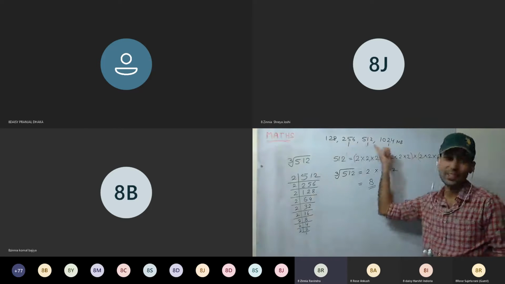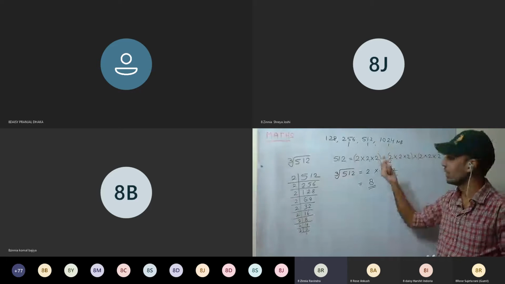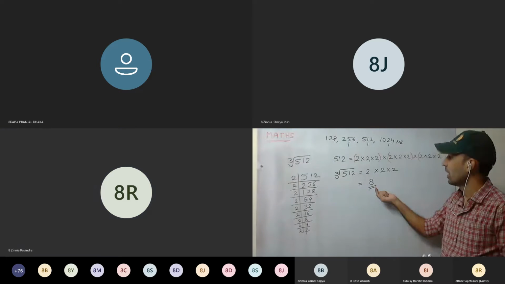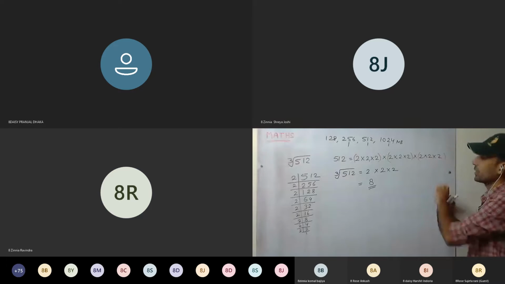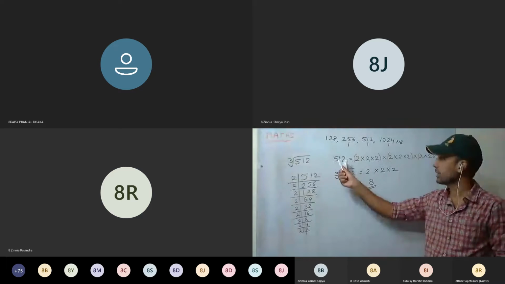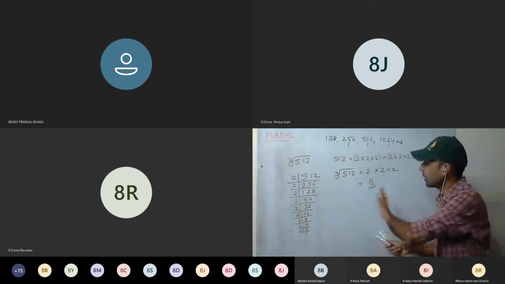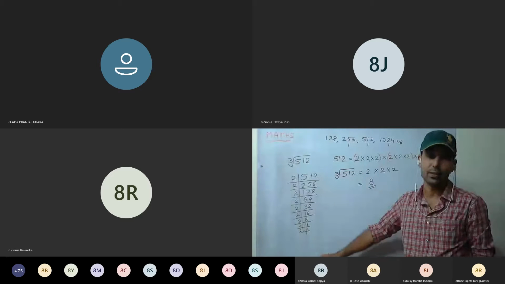In computers, yes. Sir, I have a doubt: what if no triplet will be there? Okay. See here, for example, if no triplet is there, that means it is not a perfect cube. And in this chapter, we are limited to only the prime factorization method of finding the cube root.